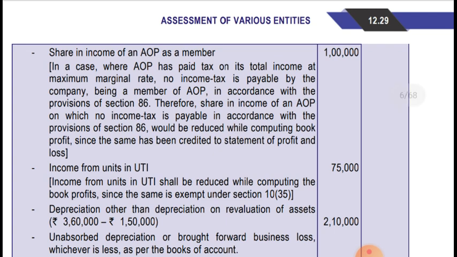Okay, income from units in UTI. There is a note for that as well: 75,000 should be reduced as it was credited to the profit and loss account. Income from units in UTI shall be reduced while computing the book profit, since the same is exempt under Section 10(35). So income from units is exempt in the hands of the unit holder, so it should be reduced from the profit and loss account as it was credited to it.